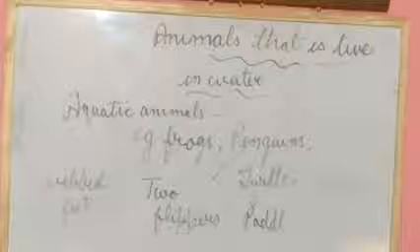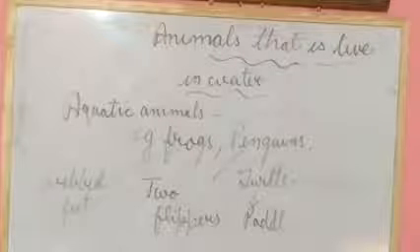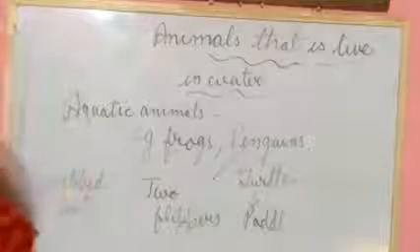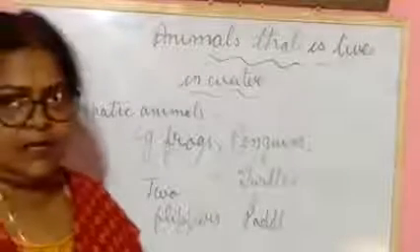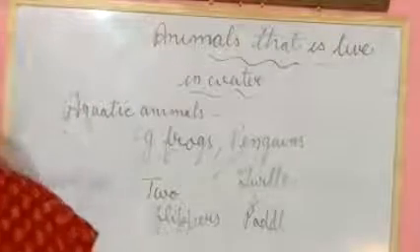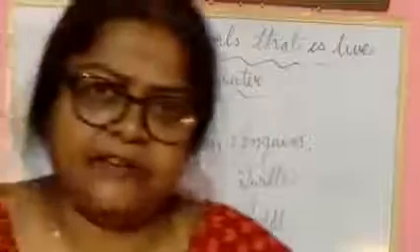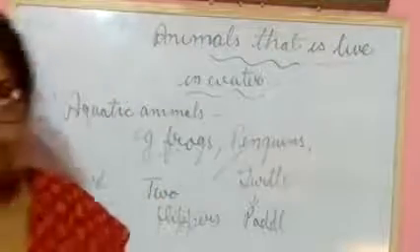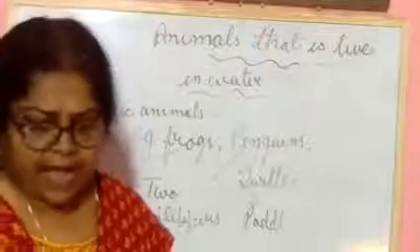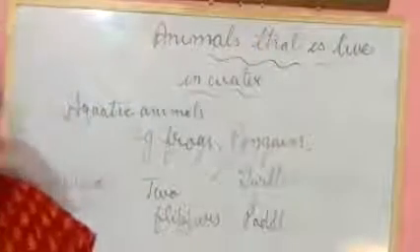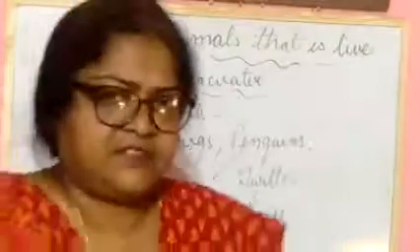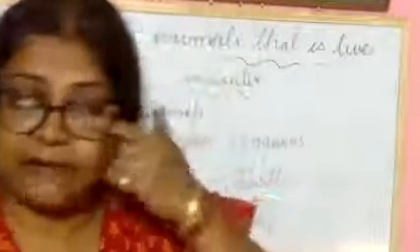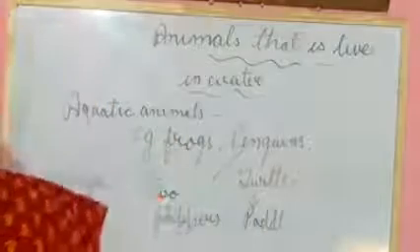Understood? Fish are the common aquatic animal. How does fish move in water? They have fins on their body, and with the help of those, they can move in the water. And what else do these fish have? Their body shape, as you have seen, is a streamlined body.